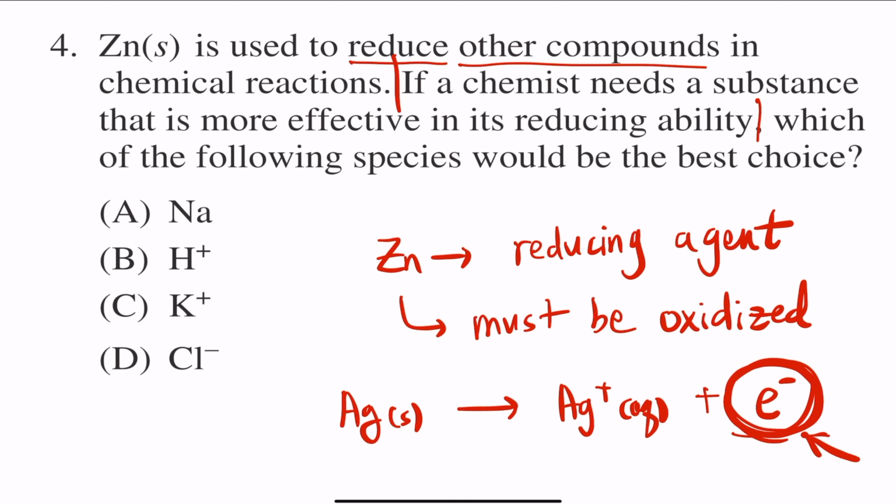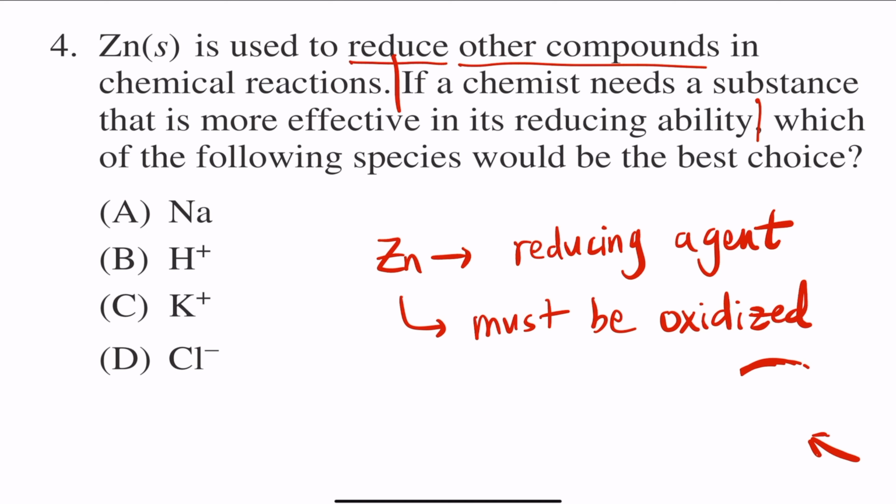So something that is being oxidized and giving away an electron is technically helping the other substance gain that electron and become reduced, right? So once again, if it says zinc is used to reduce other compounds, that just means zinc is the one providing the electron, therefore the zinc must be oxidized.